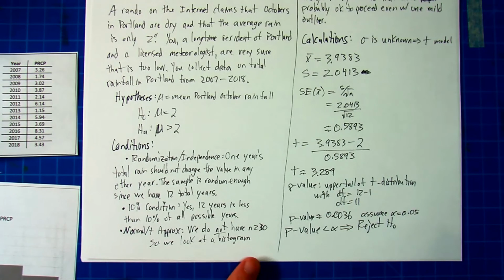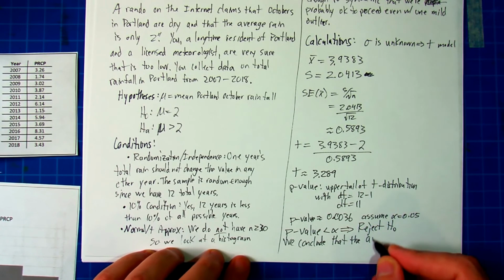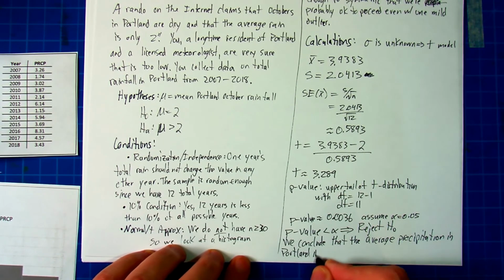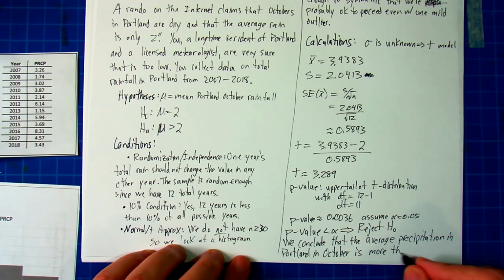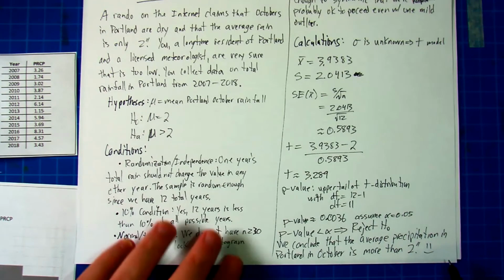Now let's just put that in the context of the situation. We conclude that the average precipitation in Portland in October is more than 2 inches. And we do a little happy face because we hope we did everything correctly here.